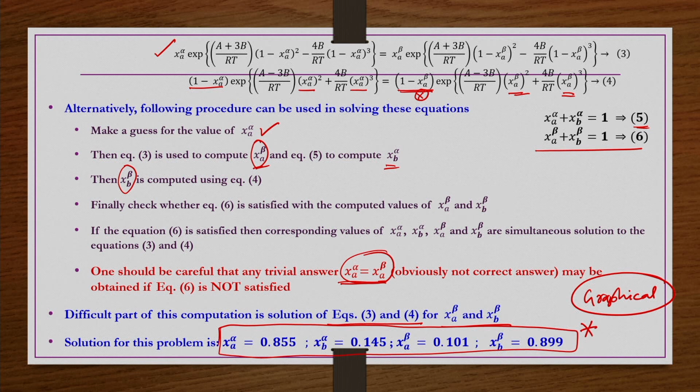Then, once the range is found, there is another graphical approach by which you can find the exact solution of x A alpha and x A beta. Those graphical methods I am not describing; one can refer to the books by Koretsky or Sandler.